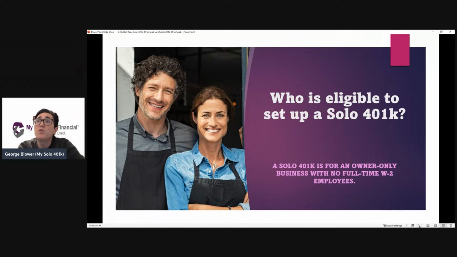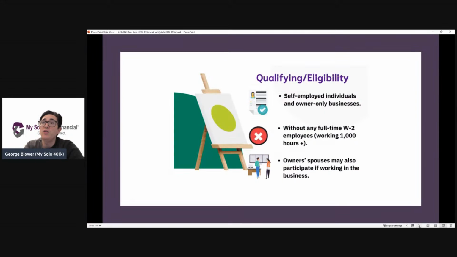So, starting out with those basics. In order to be eligible to set up a solo 401k, you have to be self-employed. Think of an independent contractor, maybe a solo practicing attorney or other professional like a CPA or realtor, and then have no full-time W-2 employees working for any business owned by you or a spouse, if any.